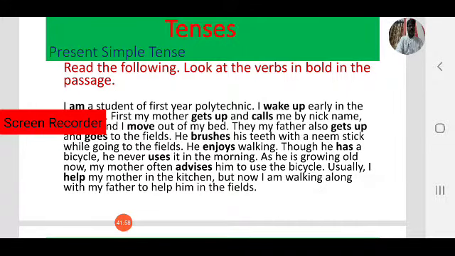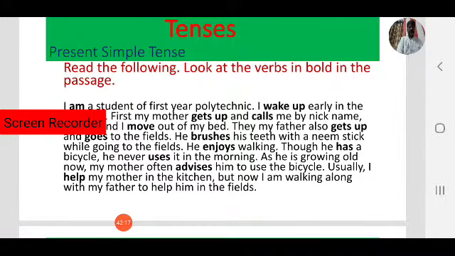So in present simple, this is the most important one. Except in third person singular, we use the base form of the verb, V1. In third person singular, we add s or es to the base form V1.